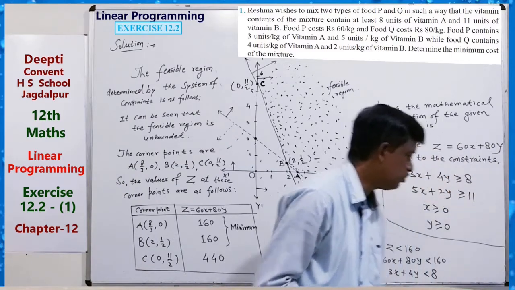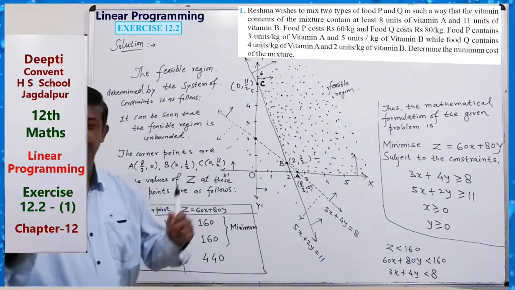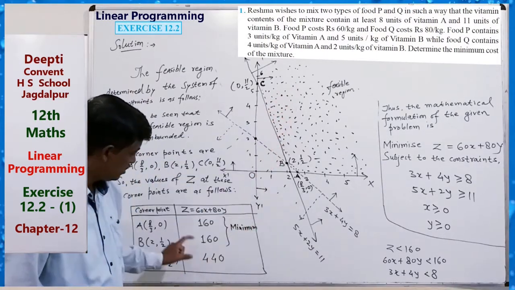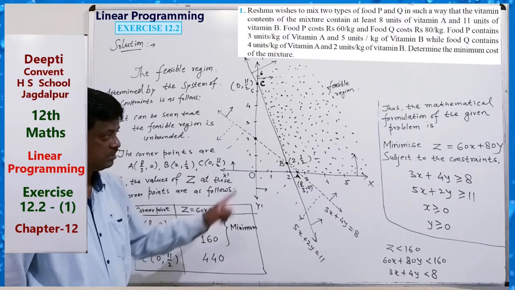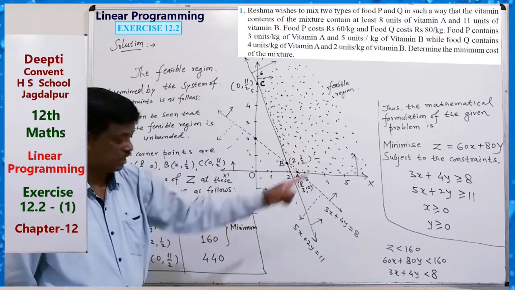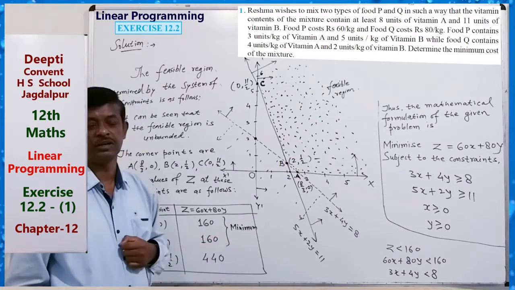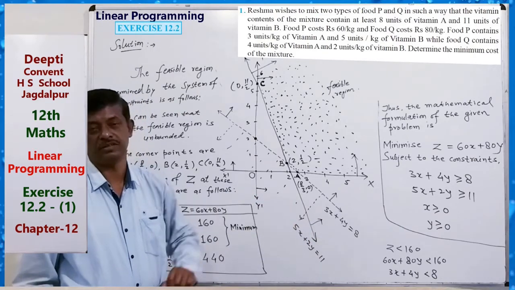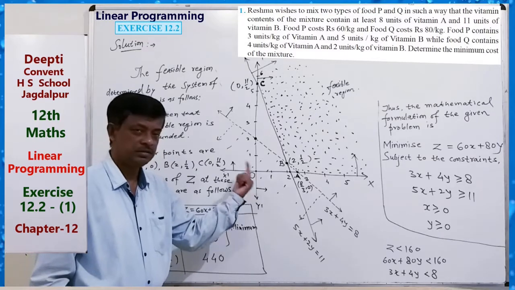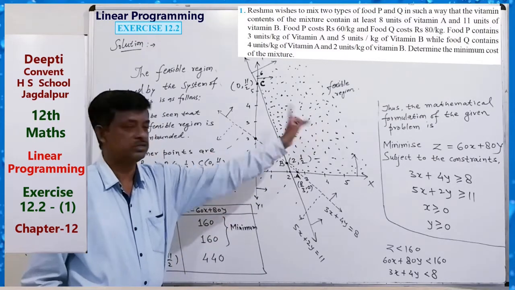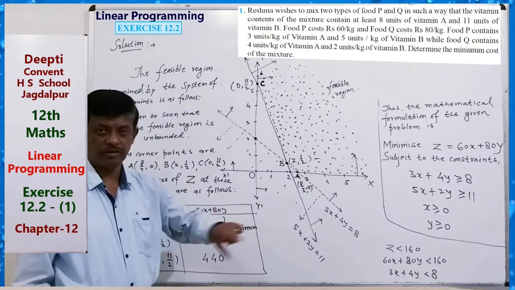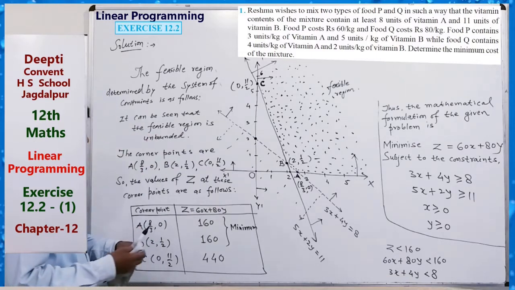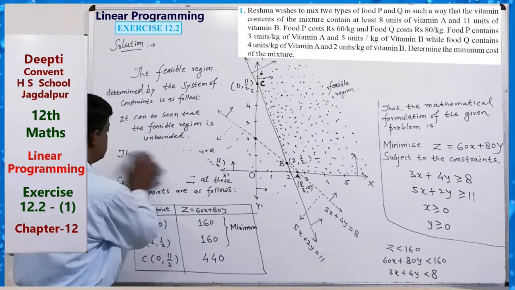So for writing, you have to write like this. If the region is unbounded, then for minimizing the cost function, the objective function, draw the region for the inequality Z less than 160. This region has no common point with the feasible region. So this is the minimum. If it has some common point, then the minimum does not exist.